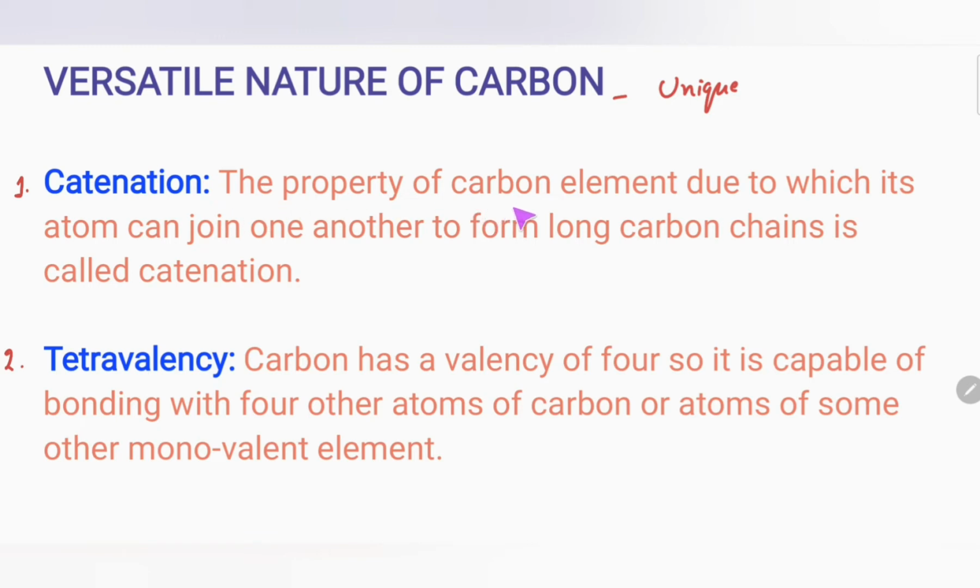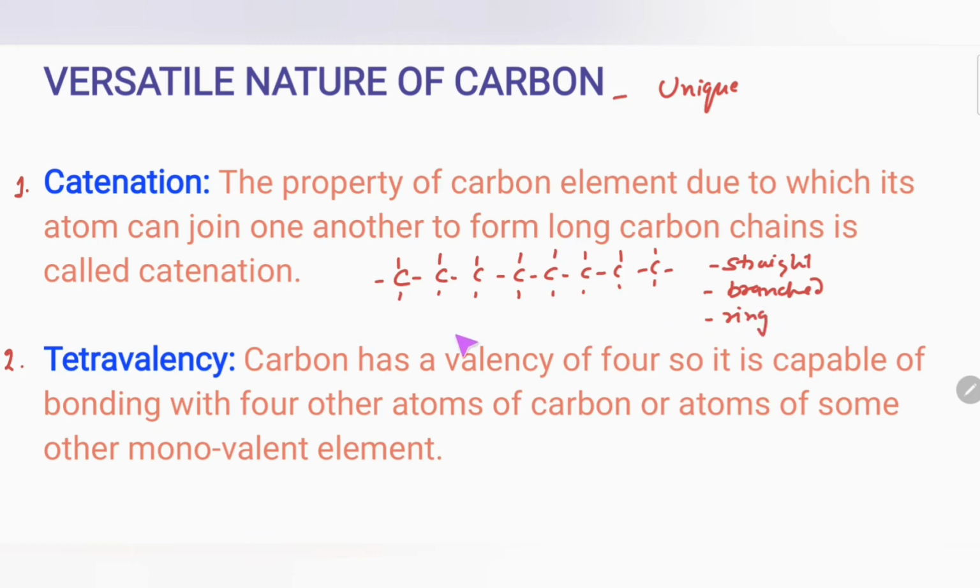The property of the carbon element due to which its atoms can join one another to form long carbon chains is called catenation. It means the carbon atom can combine with other carbon atoms because it has 4 free valencies. So it can attach with other carbon atoms to form long chains. Its chain can be as long as possible, and these chains can be in the form of a straight chain, a branched chain, as well as a ring.